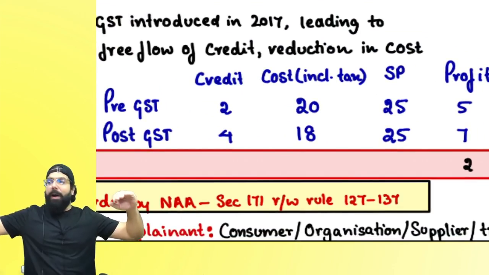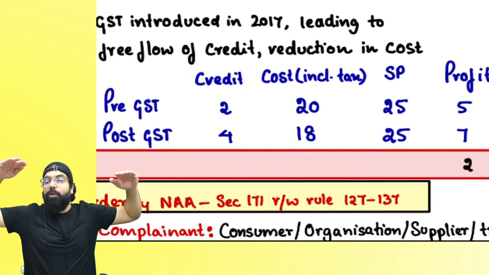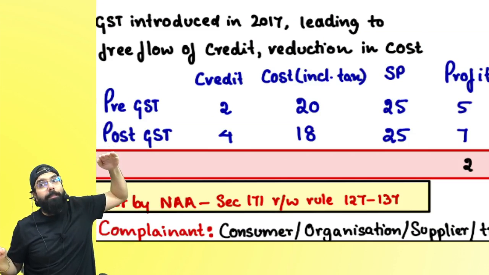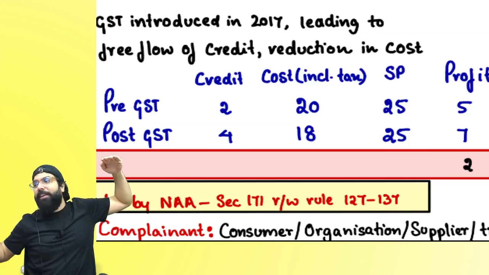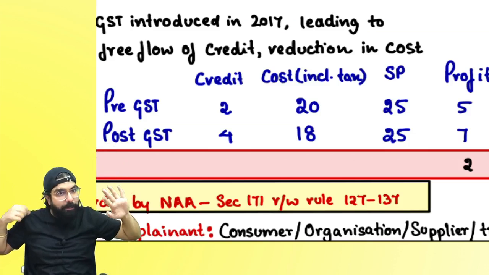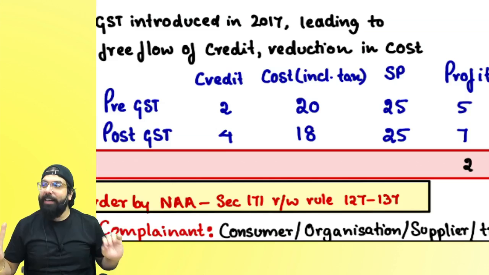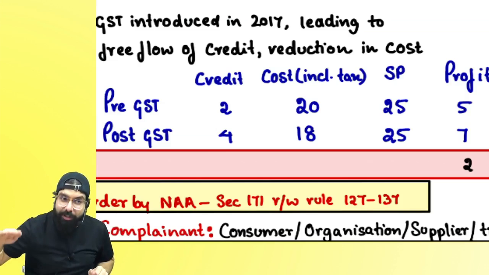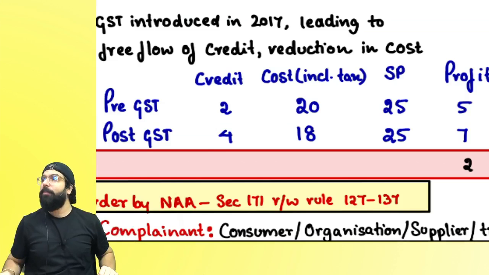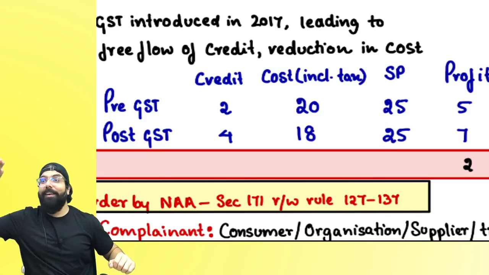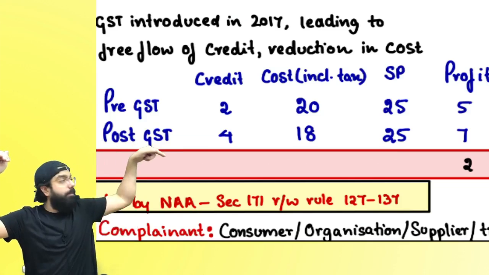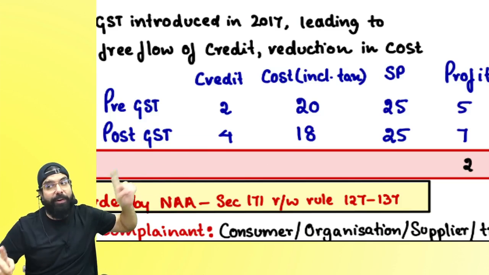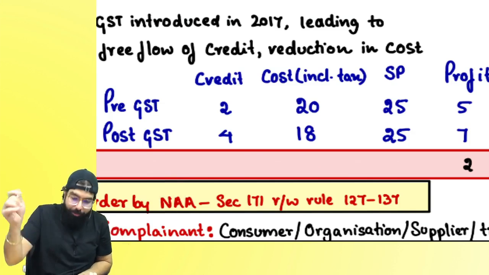Everyone listen. Earlier, free flow of credit was not there. So you never used to get the credit, and the cost of goods used to go up. Now, because of the coming of GST, free flow of credit is there. Cost of goods should come down for you. Yes or no? And the cost of goods is coming down because of GST. If the cost is coming down, your selling price also should come down. People are not reducing their selling price. When cost was going up, you would have hit it on the head of the consumer. Cost is coming down because of GST, the benefit also should be given to the consumer. If you don't give, you are doing profiteering.